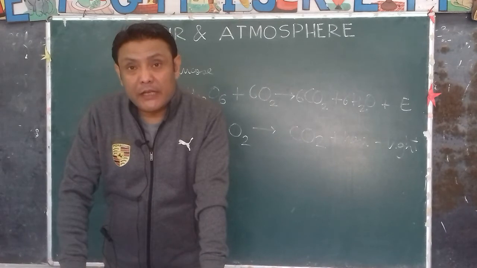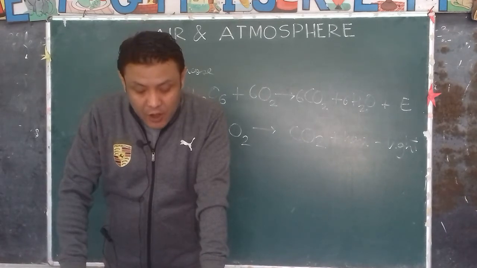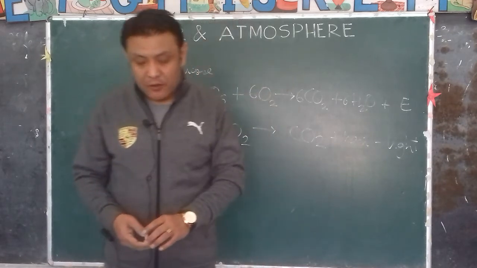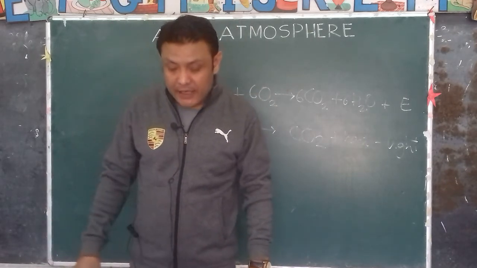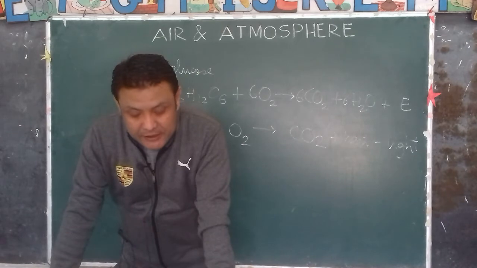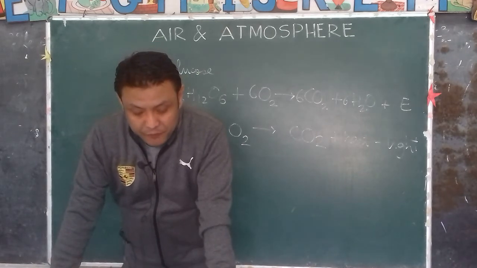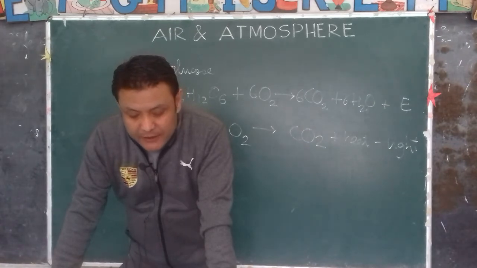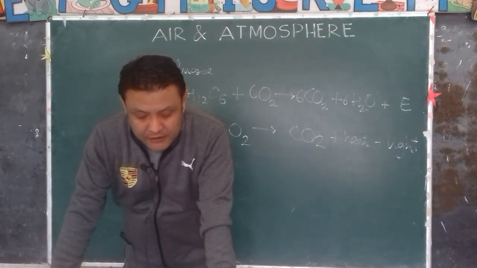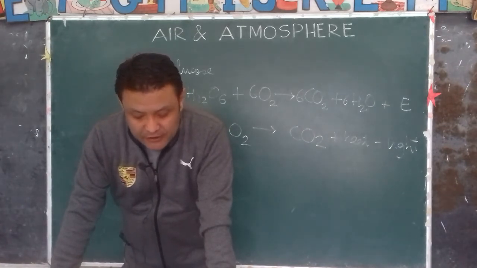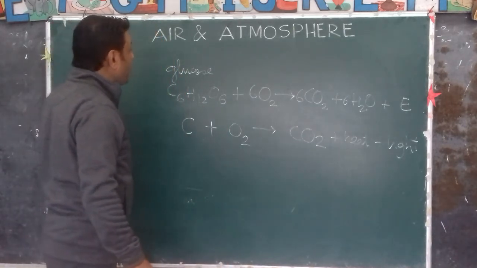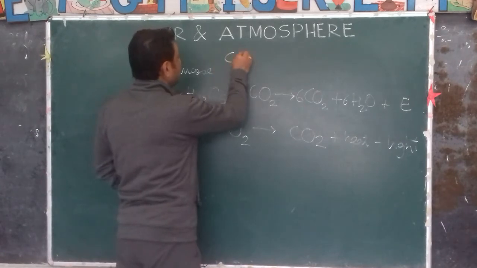Aquatic animals also take in oxygen that is dissolved in water. Yet it has been observed that the amount of oxygen is almost constant in the atmosphere. Now how? This is because carbon dioxide released during respiration and burning of fuels is utilized by the green plants to produce food by photosynthesis and release oxygen in the air. So the other process is called photosynthesis.